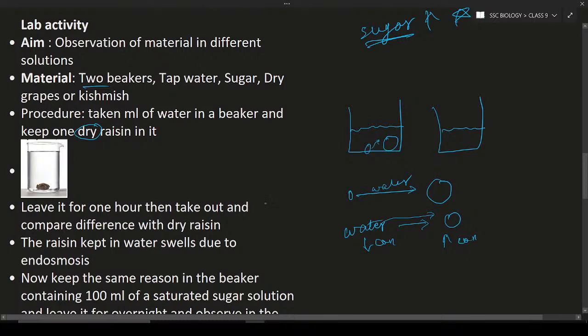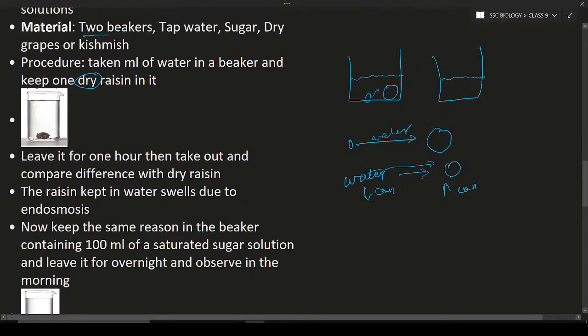After 1 hour, if you see, the size is increased. Now in the second beaker, with the saturated solution, keep the swollen raisin in the beaker and wait for 1 night. After 1 night, the size of the raisin is going to decrease. Let us consider this is the size of the raisin. After one night, the raisin will shrink in this way.